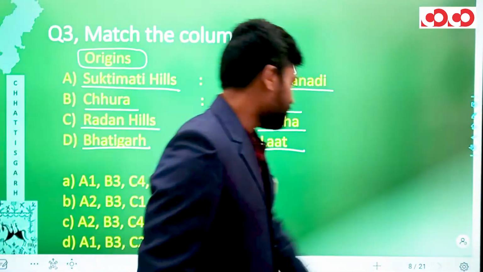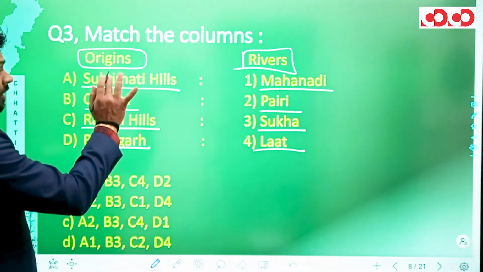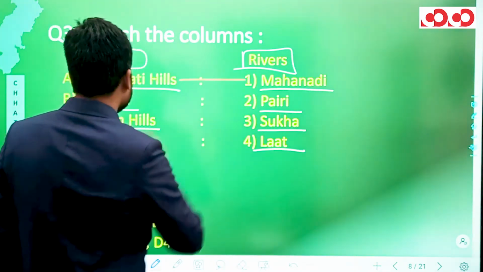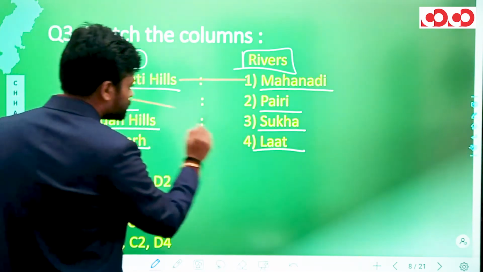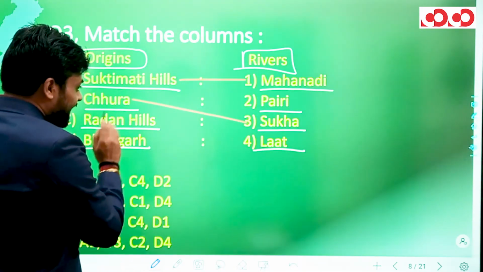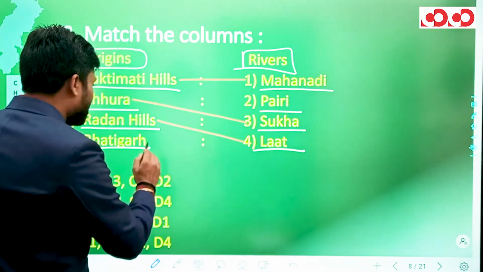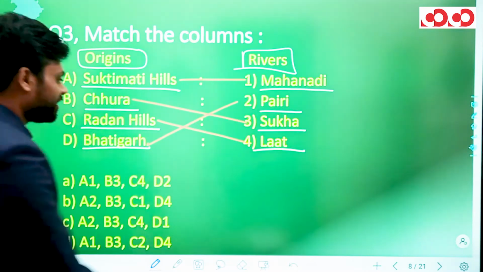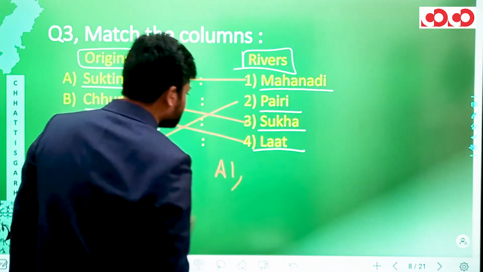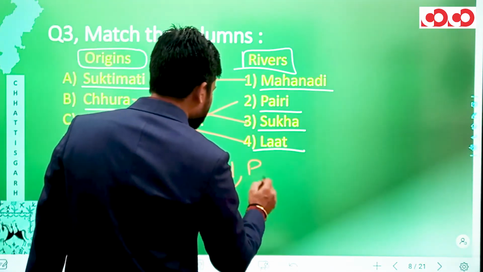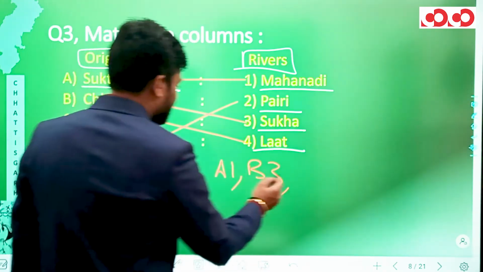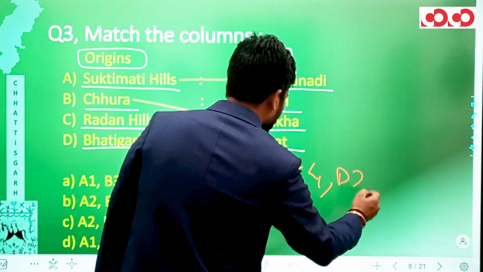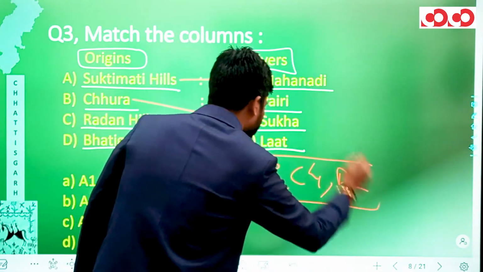Now coming back to the question. We can form the pairs now. We can match this Suktimati Hills with Mahanadi. Chura can be matched with Sukha. Radan Hills can be matched with Lath, and Bhatigarh can be matched with Peri. So what are the pairs that we generate now? We have A1, then we have B3, we have C4, and finally we have D2. Now this is the pair that we have generated.